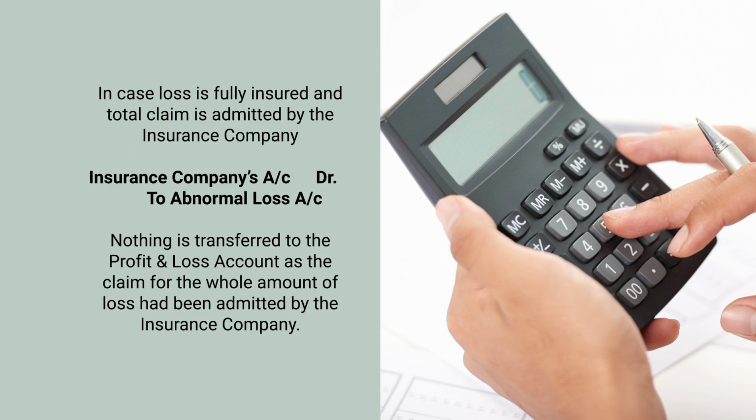In case the loss is fully insured and the total claim is admitted by the insurance company, the journal entry would be insurance company account debit to abnormal loss account. So nothing is transferred to the profit and loss account, as the claim for the whole amount of loss has been admitted by the insurance company.